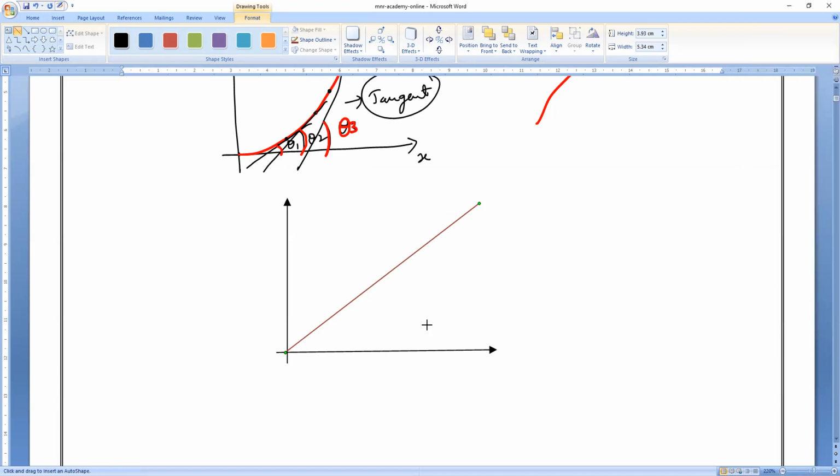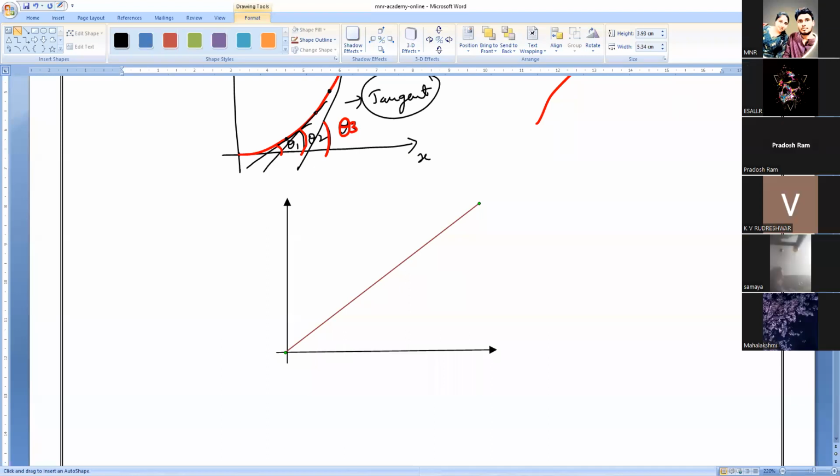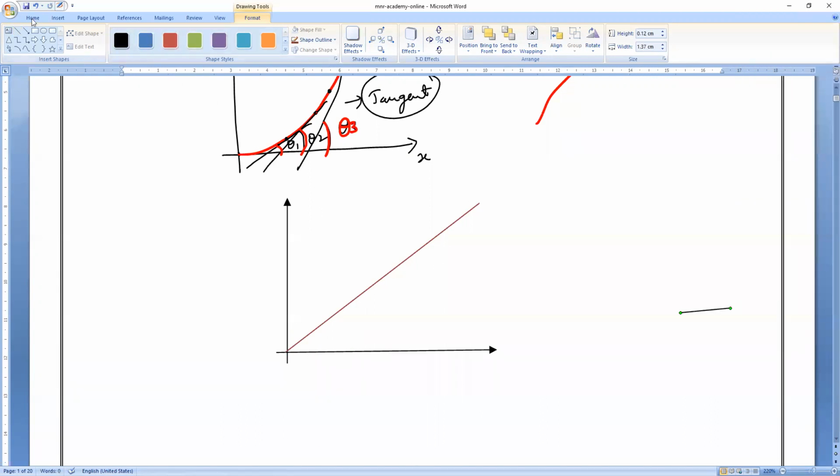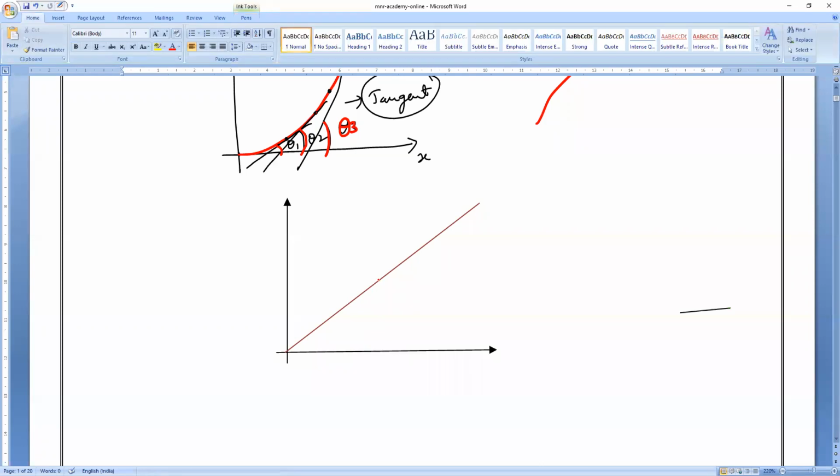Now let us observe how to find the slope from this graph. This is not at all a new concept actually, but we have to study it because we need to know it. Let us make everybody clear. I am choosing any 2 points on this graph. Observe very carefully. Let me take this point as A and this point as B.